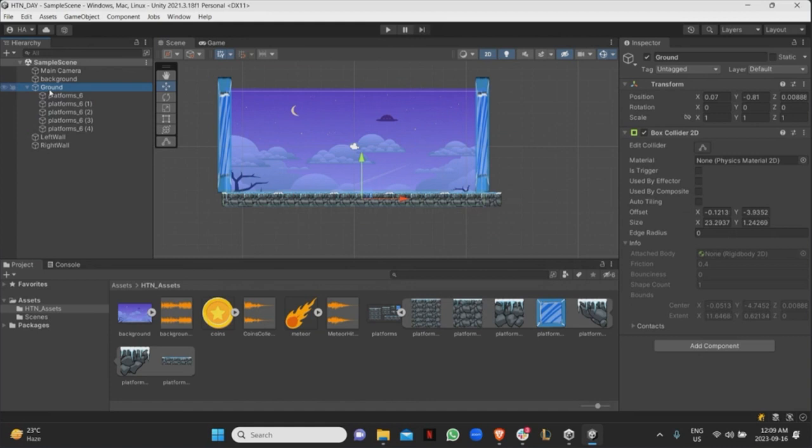Does that make sense? Okay, thank you. So this collider, I modified it using the edit collider over here, just to take the shape of the ground that I wanted.